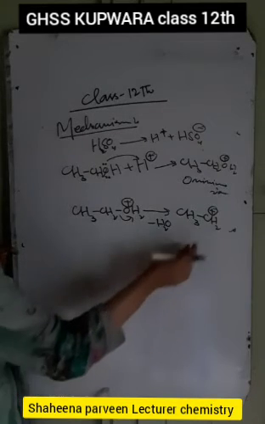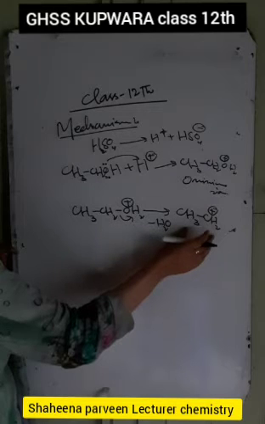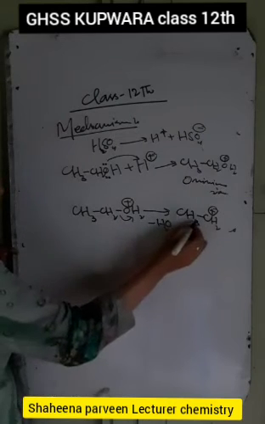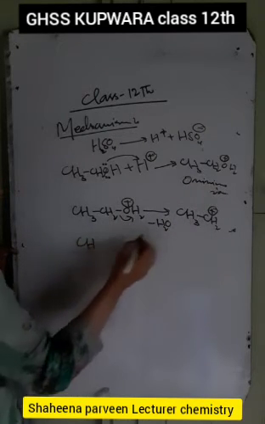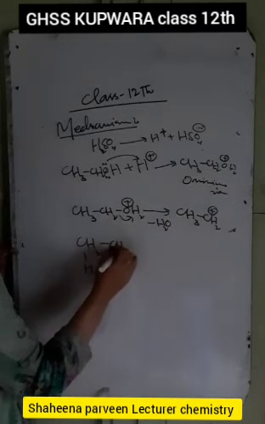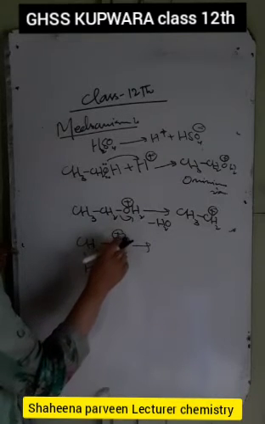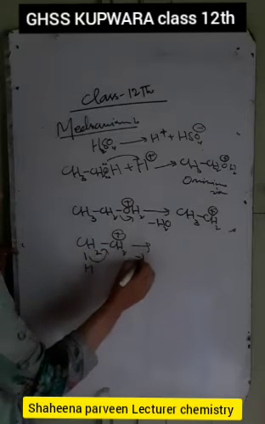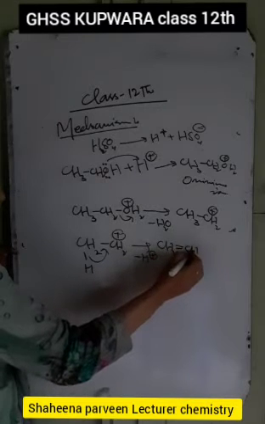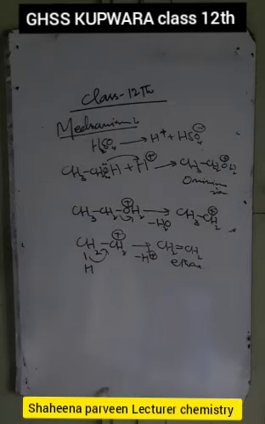But you know that carbocations are unstable, and here we have the loss of H positive ion and then an alkene is formed. We can also write this as CH2 dash H dash CH2 positive. So it is CH2 positive. There is the loss of H positive ion and here we have CH2 double bond CH2. Ethene is formed. This is the mechanism of dehydration of alcohols to alkenes.